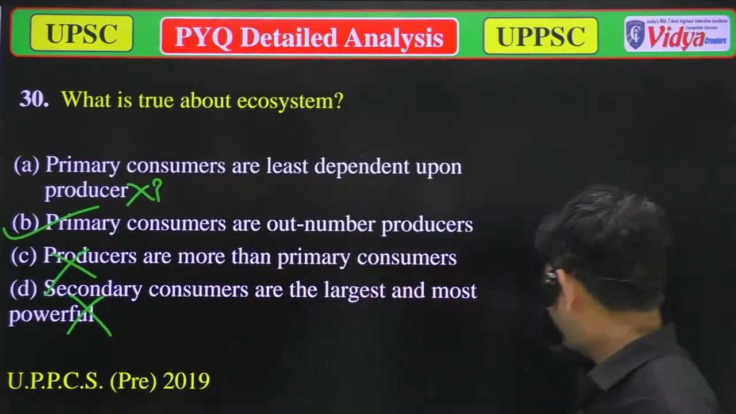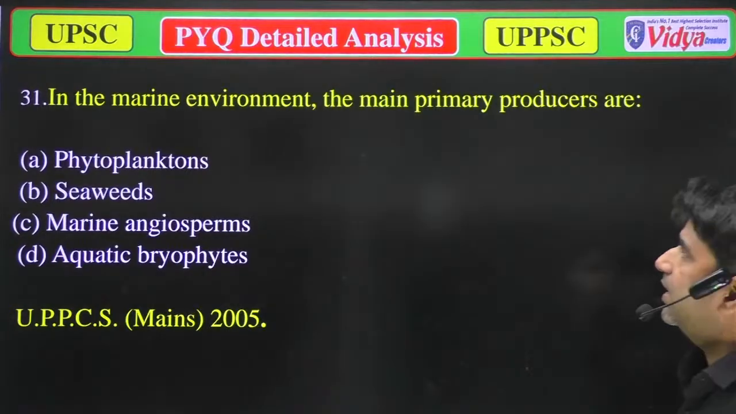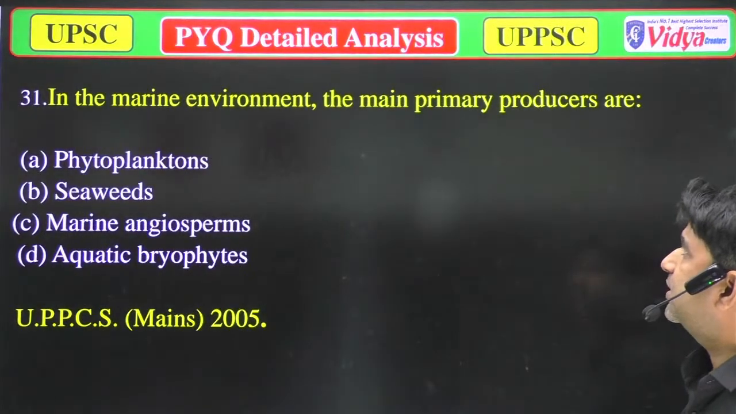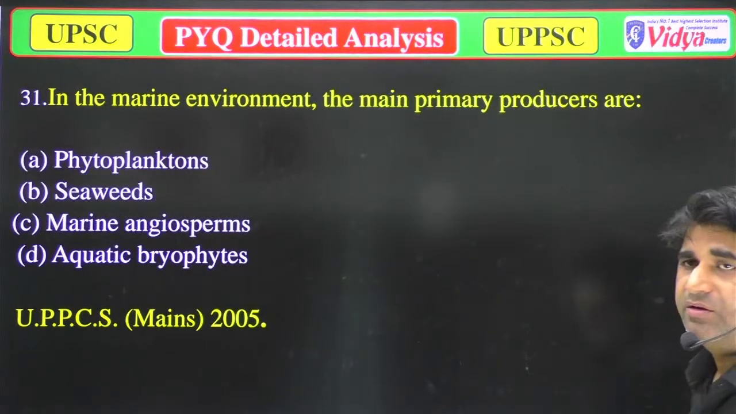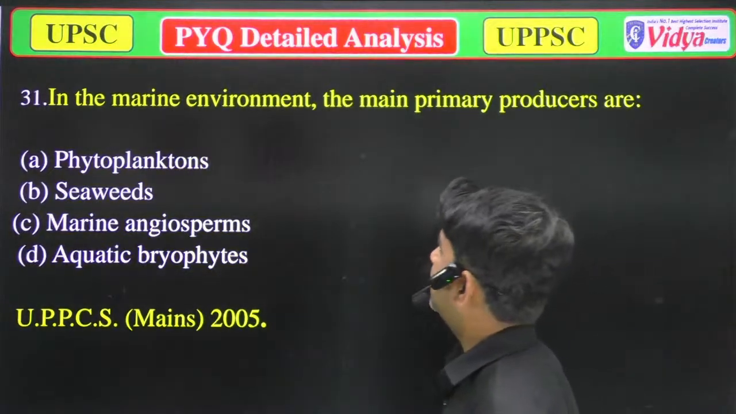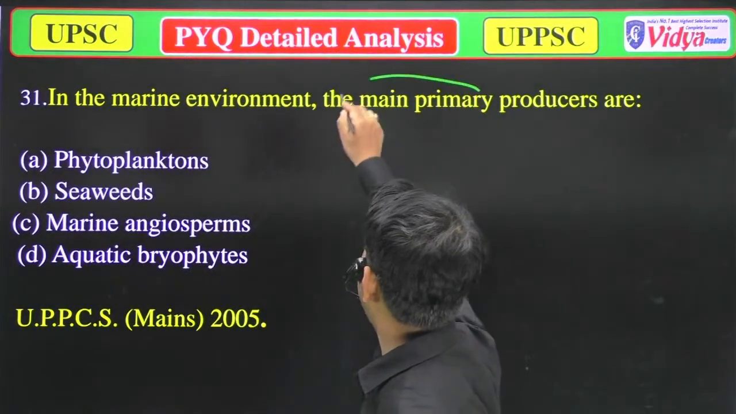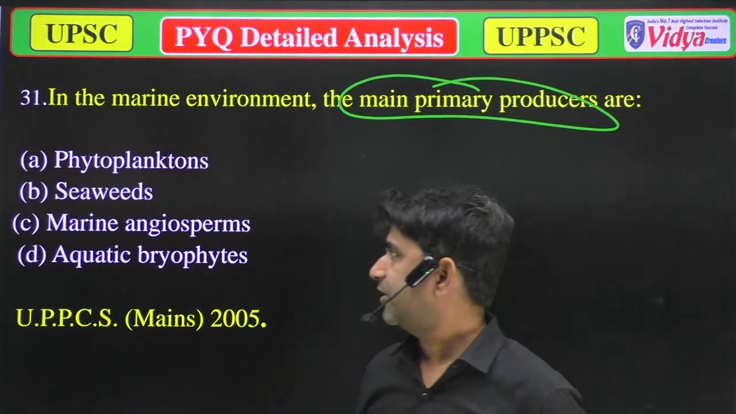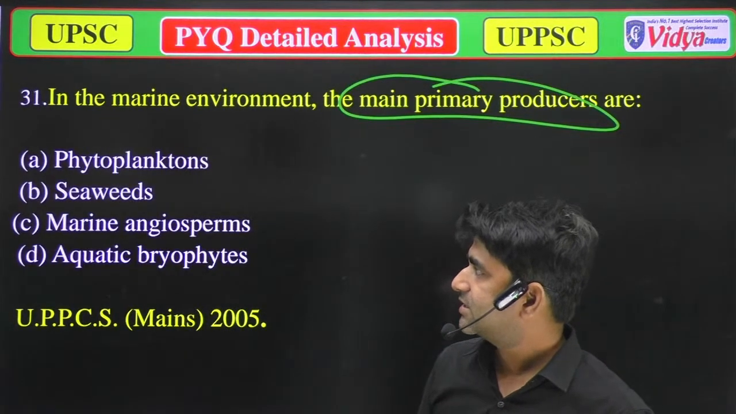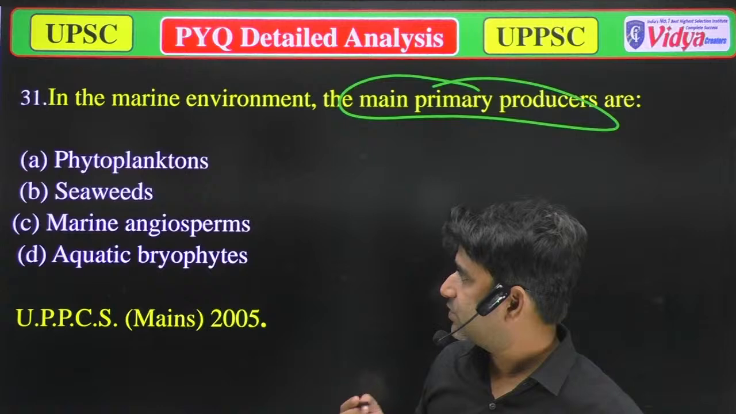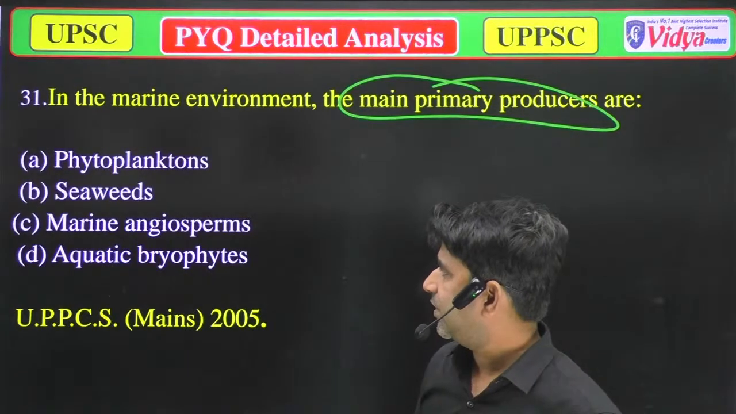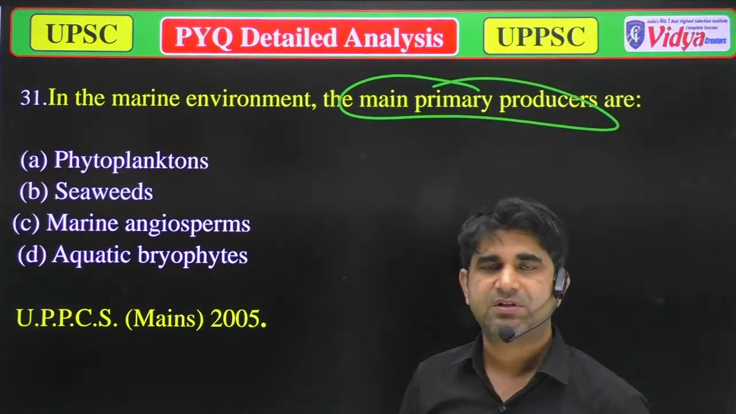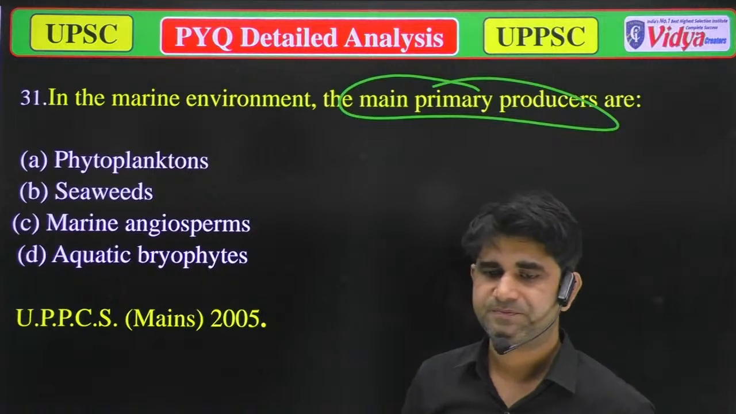Now we'll move to the next question. In the marine environment, the main primary producers are. Now you have to answer that question. Option A, phytoplanktons; option B, seaweeds; option C, marine angiosperms; and D, aquatic bryophytes. Now answer this question, everyone, do it fast.